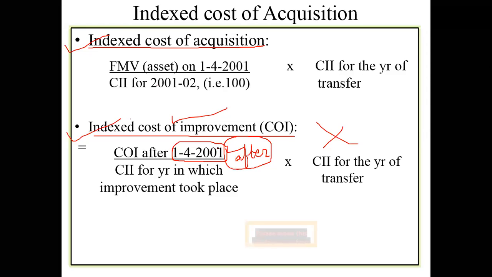Probably their opinion is, since you have already spent that particular money for cost of improvement, it is assumed that you have enjoyed that benefit also. That is one of the reasons, what I presume, that cost of improvement prior to 2001 has not been considered. Clear? All cost of improvement after 2001 has to be considered.